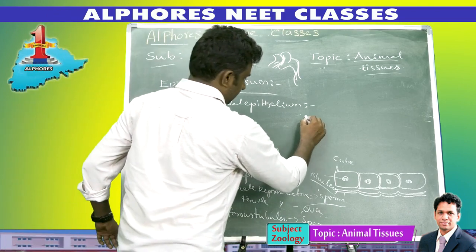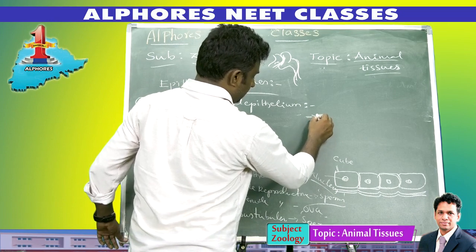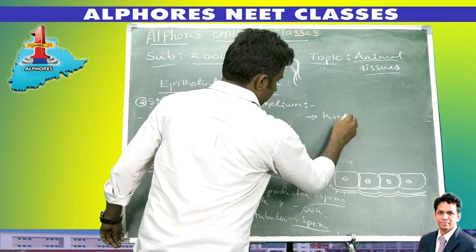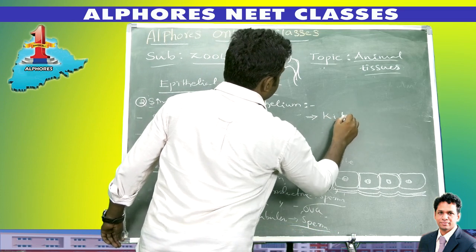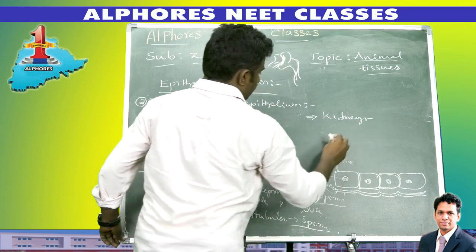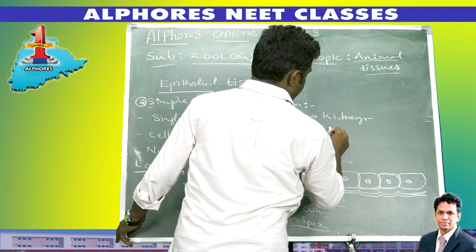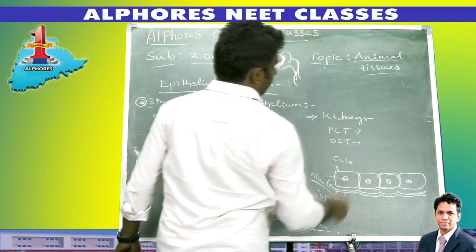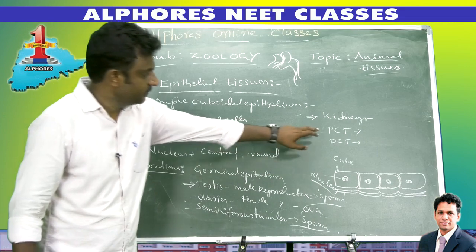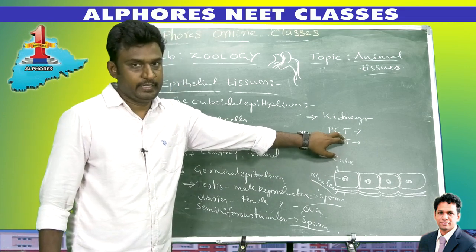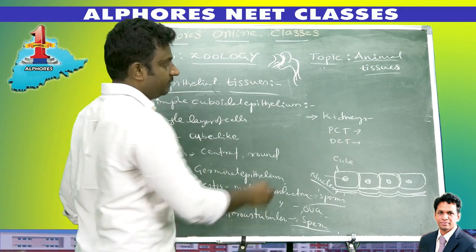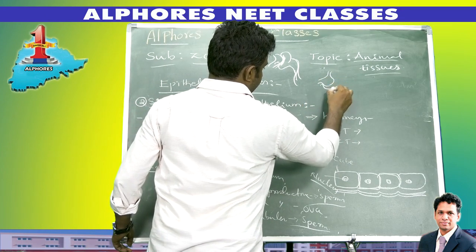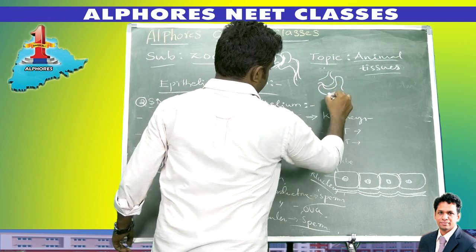Simple cuboidal epithelium is also present in other body parts, like the kidneys. In the structure of the nephron, the PCT, proximal convoluted tubule, and the DCT, distal convoluted tubule. If you see the structure of the nephron, this one is the nephron.